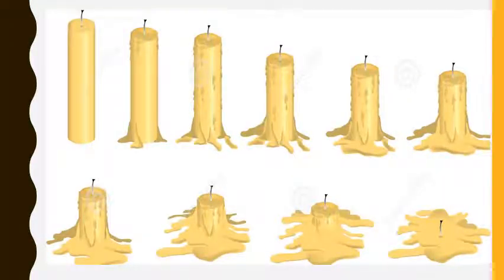See, here the solid is changing into liquid when the candle is lighted. So heat is changing solid into liquid. But as soon as the fire is extinguished, at that time you can again find solid, because on cooling wax becomes solid.